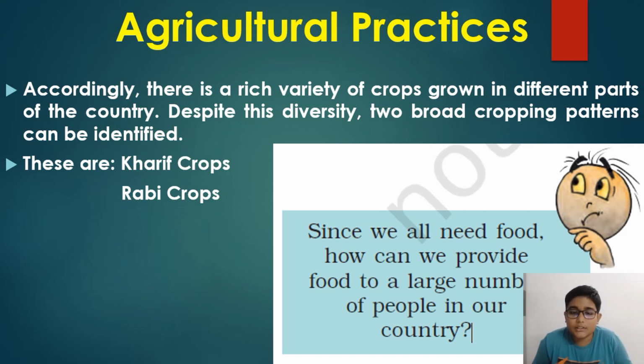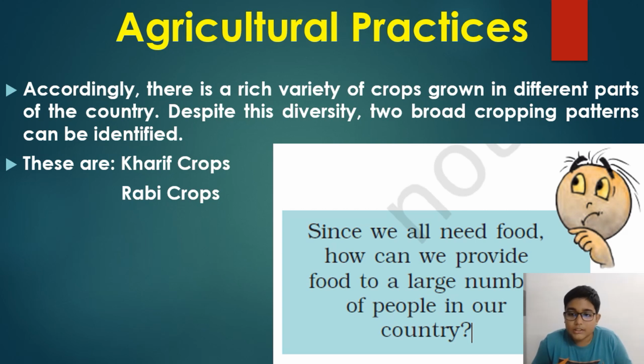Accordingly, there is a rich variety of crops grown in different parts of the country. Despite this diversity, two broad cropping patterns can be identified. So, if you see, there are so many types of crops growing in different areas. But mainly, you can classify these all into two types of crops. The first one is kharif crops, and the second one is rabi crops. So we'll read in the next slide.